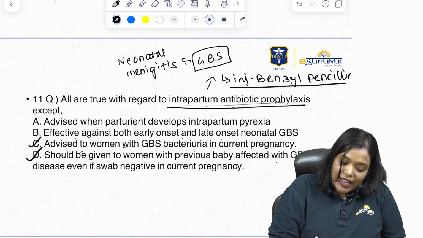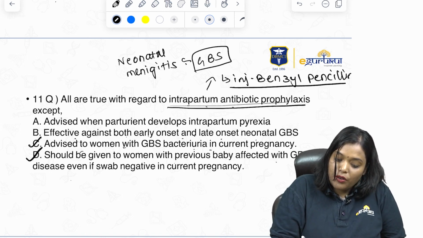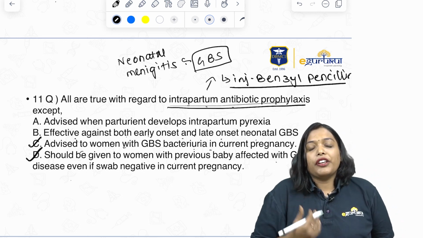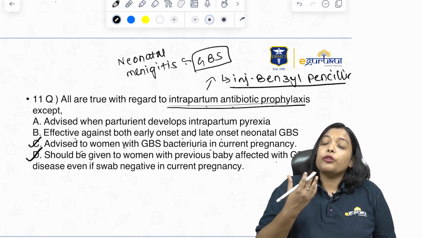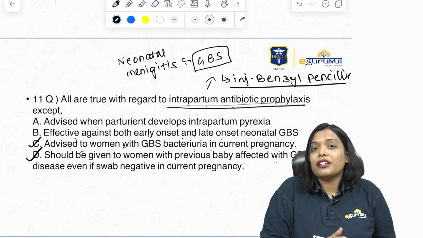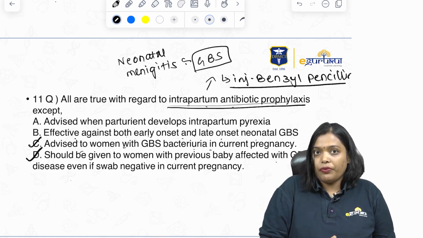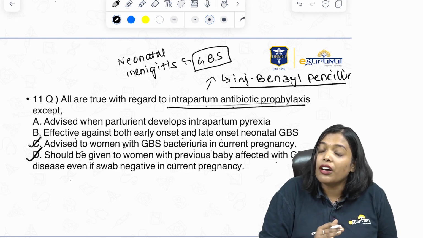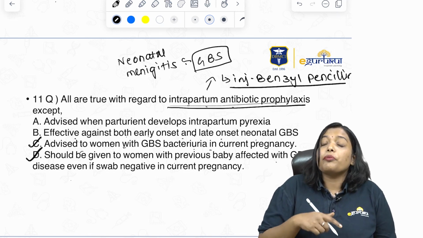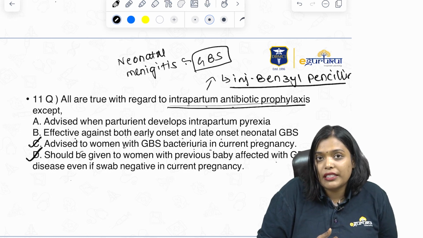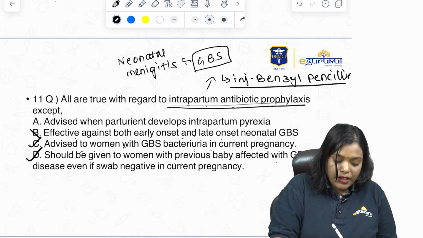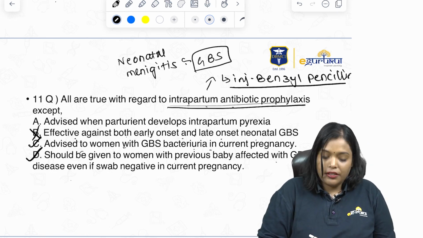Is it effective against both early onset and late onset GBS? When you are giving it to the mother, it is going to protect the baby from early onset GBS, because it prevents the transmission of GBS. So it is going to prevent the baby from early onset GBS, but it does not protect the baby from late onset GBS.